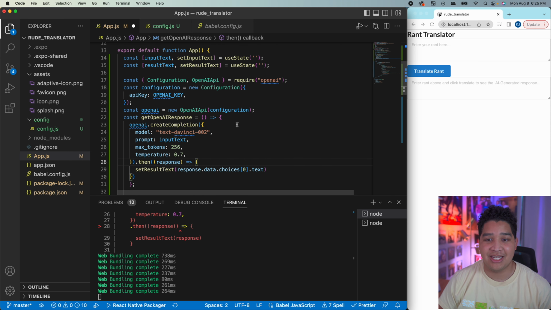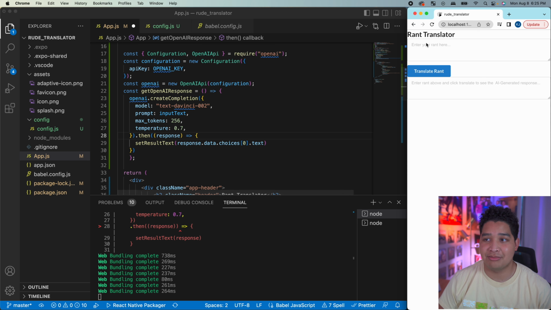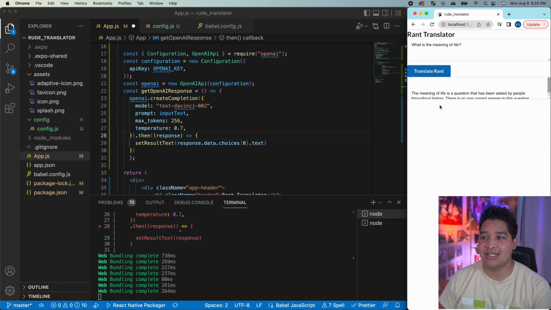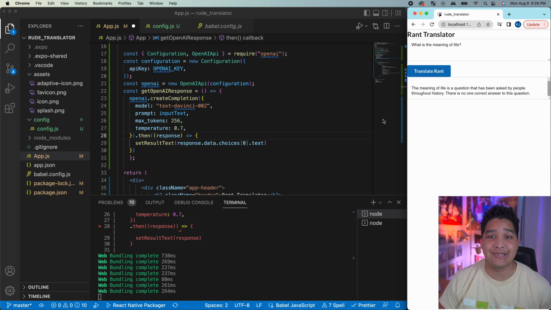But as you can see, it's going to take in the full input text as the prompt. Say, I'm going to say, what is the meaning of life? And then we should get an answer. The meaning of life is a question that has been asked by people throughout history. There's no one correct answer. So now we know that GPT-3 is plugged in. So we're 90% of the way done with the problem that I'm trying to solve. And what we need to do now is to go back into the playground and see what we need to make this prompt to get the actual responses that we want.